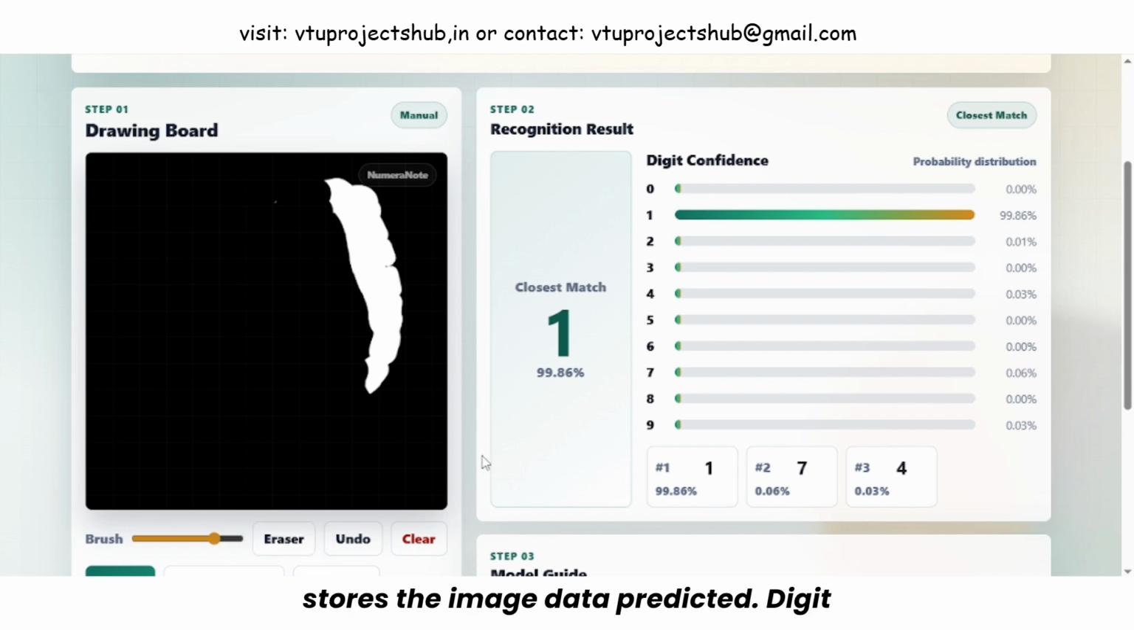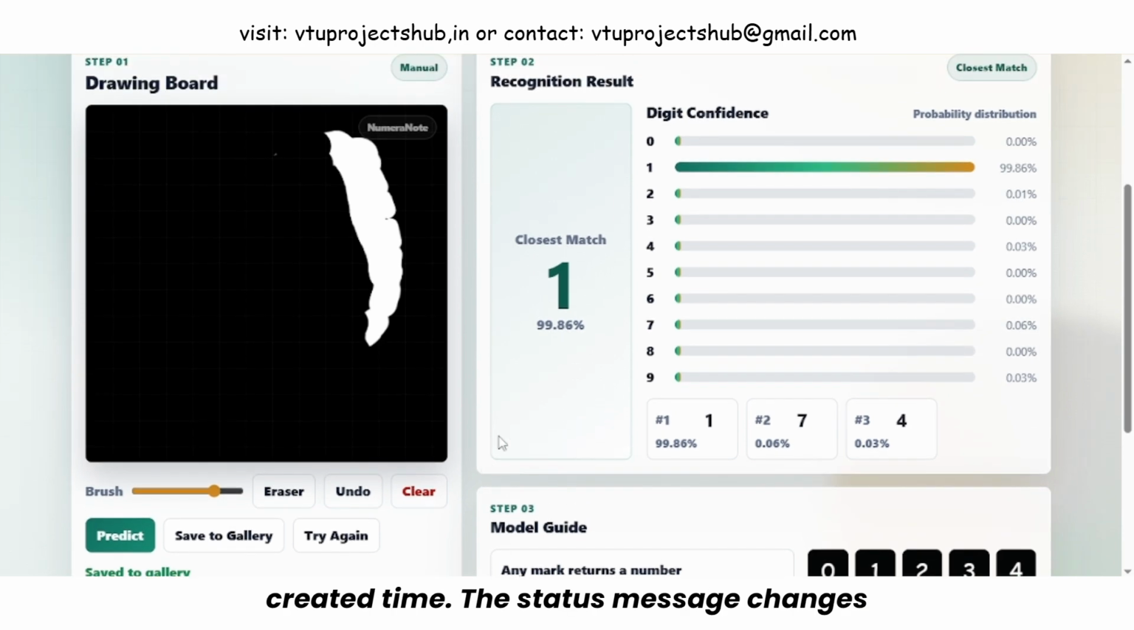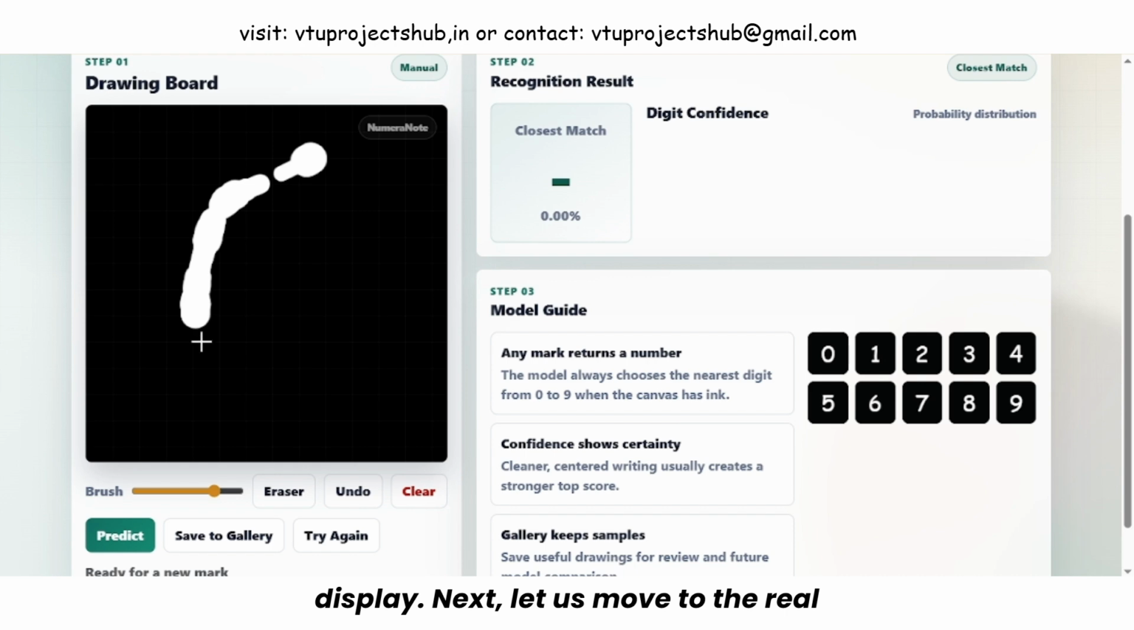The database stores the image data, predicted digit, confidence score, probability values, and created time. The status message changes to Save to Gallery, confirming that the sample has been stored. If the user wants to start again, Try Again clears the canvas and resets the prediction display. Next, let us move to the real-time page.